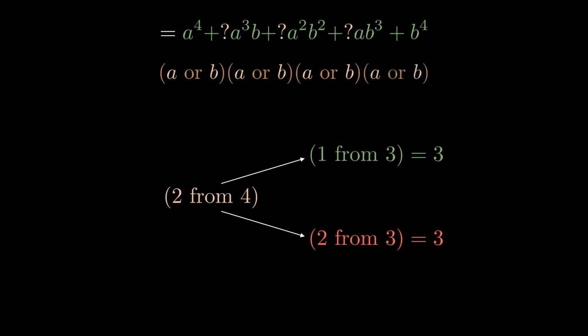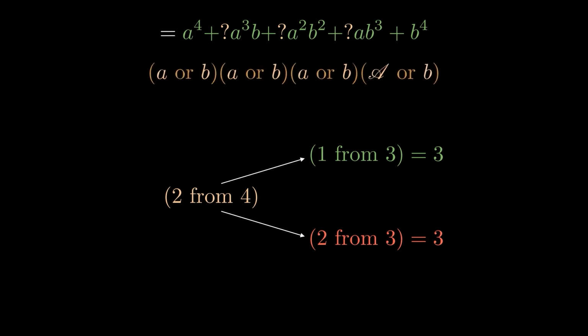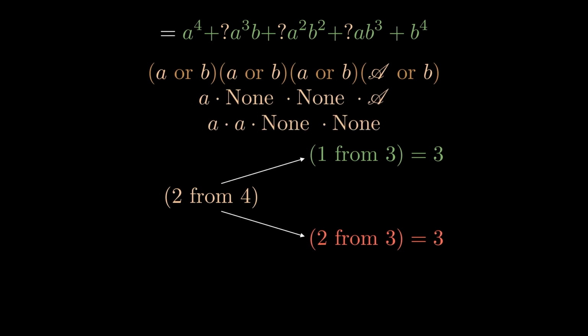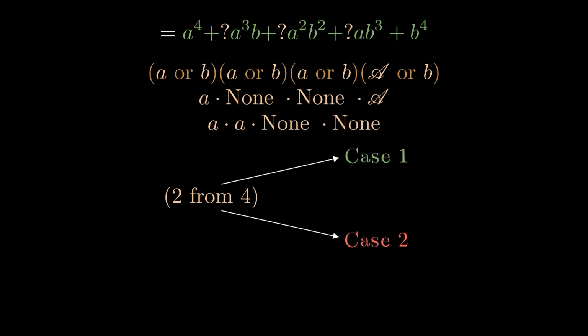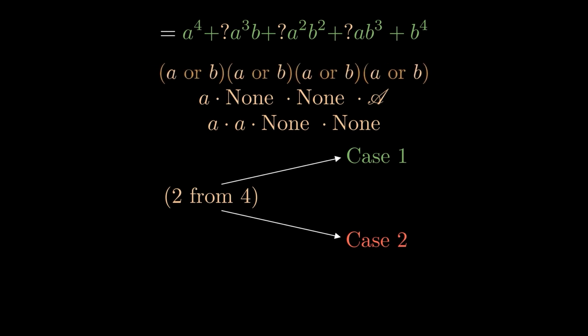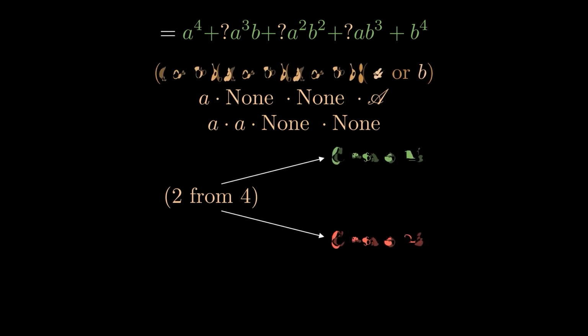For that reason, it's possible that I might think of setting an A into a special A, meaning that every time I choose to pick 2 from 4, I either have that special variable or not. This way, I have 2 cases, and those 2 cases will add up to 2 from 4, because if I ignore the fact that I have a special A, I end up wanting to find 2 from 4. In fact, those 2 cases are 1 from 3 and 2 from 3.